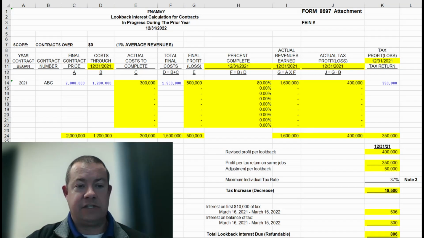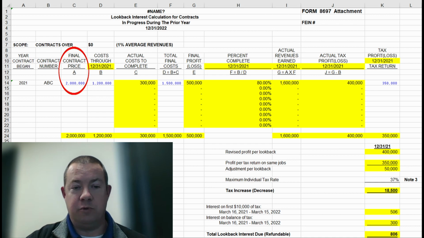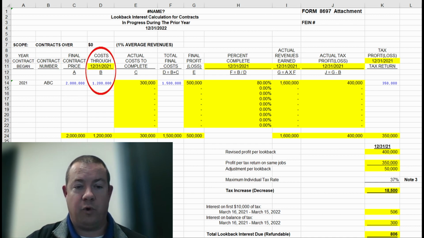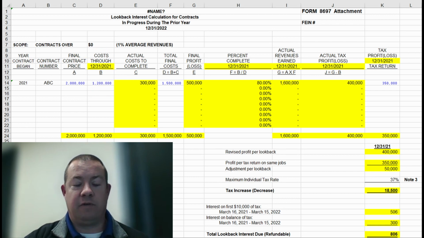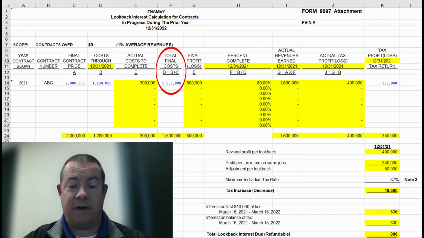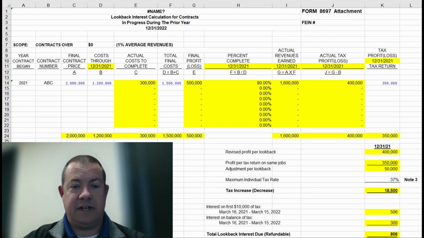So let's look at an example. On this particular contract, it began in 2021, and the final contract price was $2 million. The cost through the end of 2021 was $1.2 million, and the total final cost at the end of 2022 when the contract completed was $1.5 million. For illustrative purposes, let's say that the tax profit that we recognized on the return was $350,000.